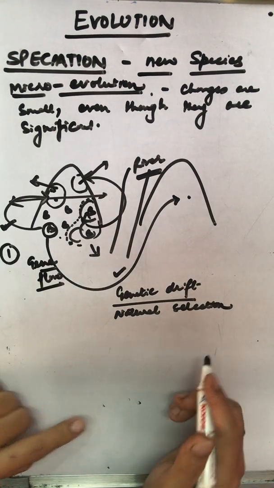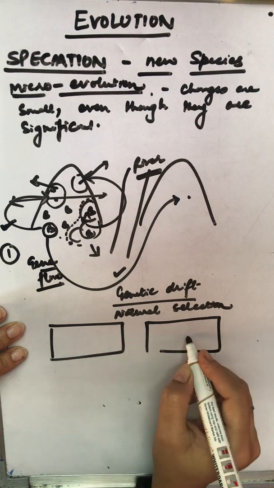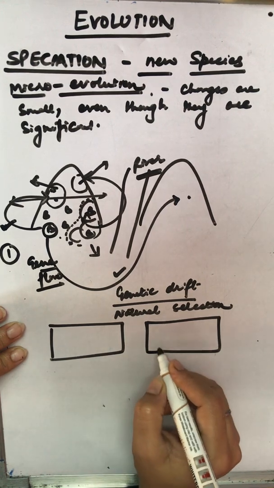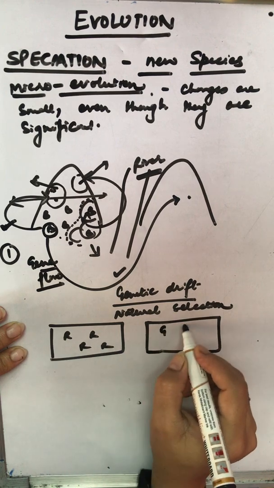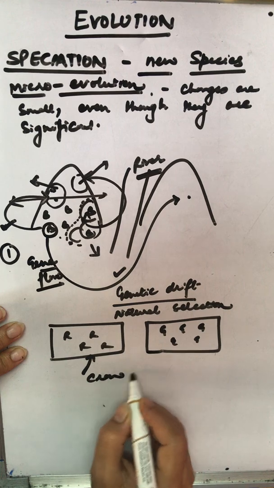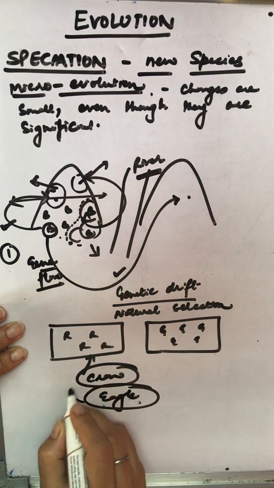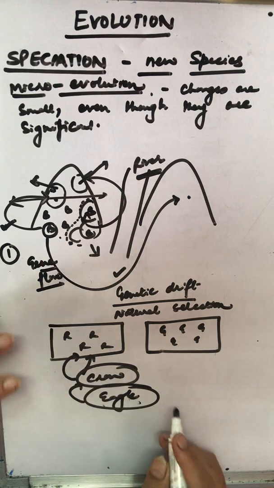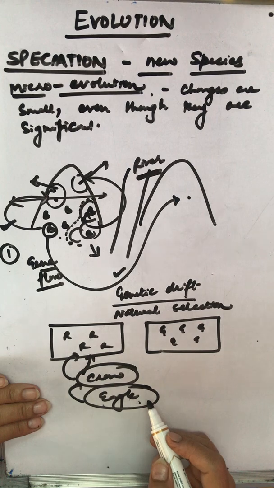What I am saying is, suppose in this mountain range there are two subpopulations. If this one has all the red beetles and this one has all the green beetles, here the crow is being picked up by an eagle. Alright, so automatically the number is in check.